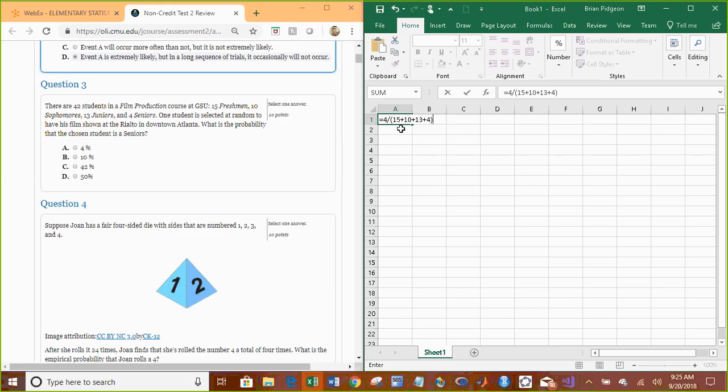Look at how I type my answer in. Just please use parentheses when you need them. If not, it's going to do order of operations and give you something that's not correct. So, all these are in percent, so we can multiply this by 100 to get a percent. Just go back in the code and do that. And then if we want to round to the nearest whole number, you can see it's going to be 10%, but if you need Excel to do it, there we go.